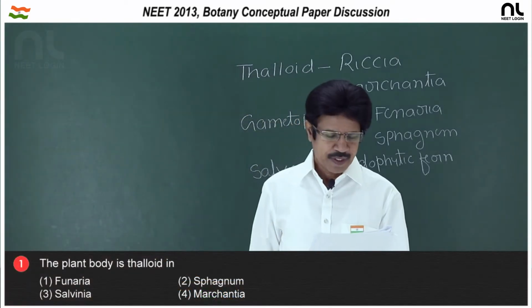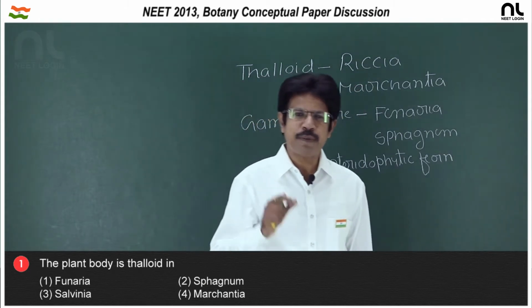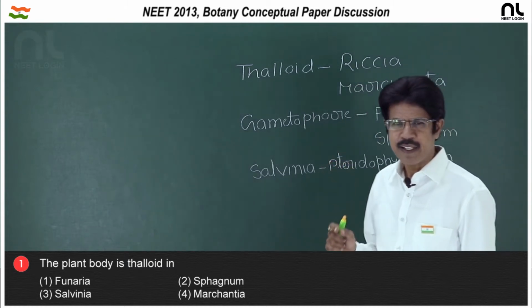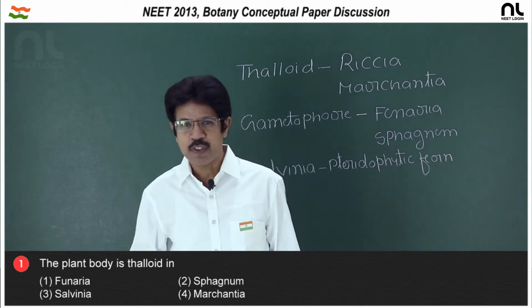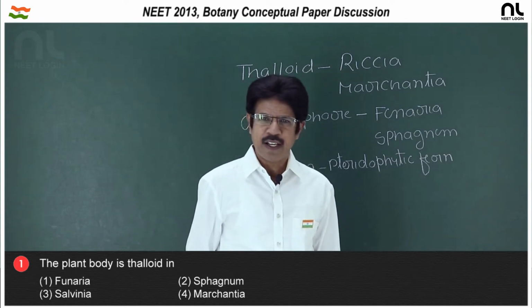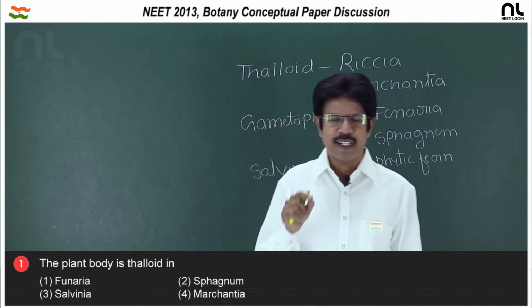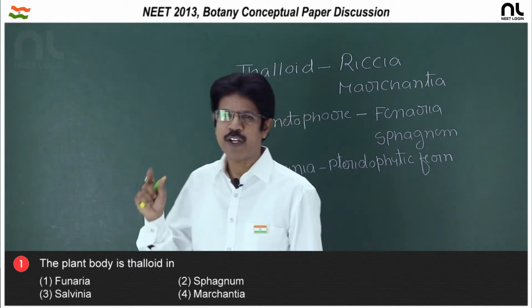Question number 1: the plant body is thalloid in. Thallus is a simple plant body without differentiation into root, stem and leaves. Such a simple plant body, thallus, is seen in algae and fungi, which are thallophytes. And in bryophytes, in liverworts, liver shaped lobes, Riccia and Marchantia, it is a thalloid form.